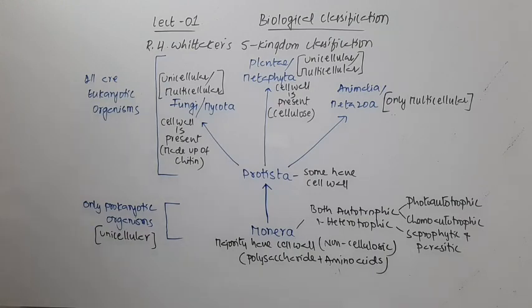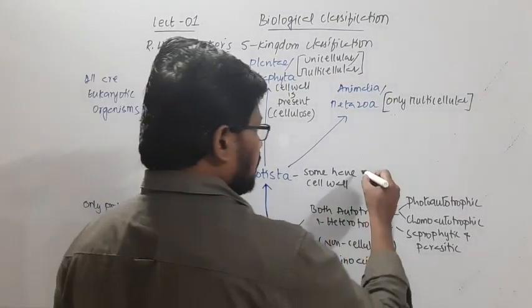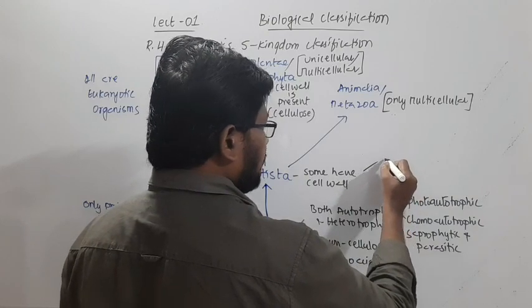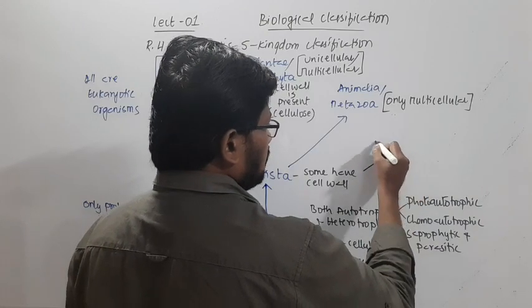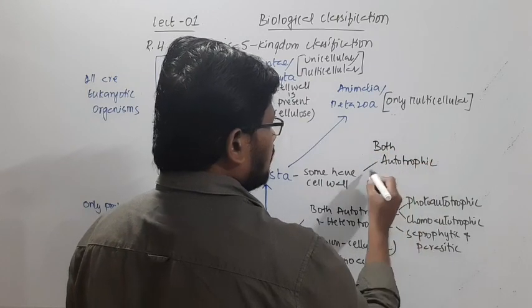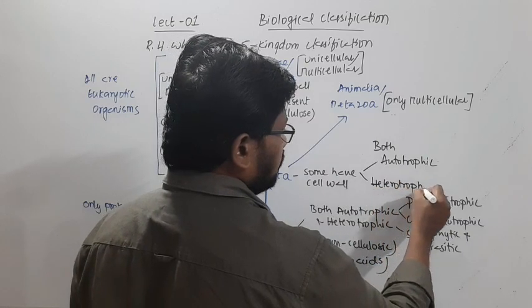Coming to the Protista group, we again see both autotrophic and heterotrophic.